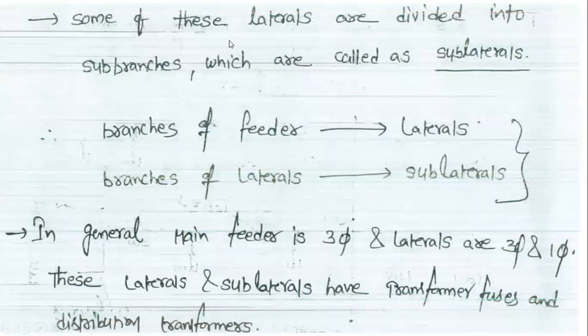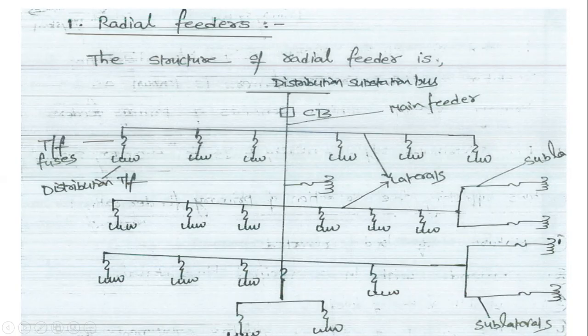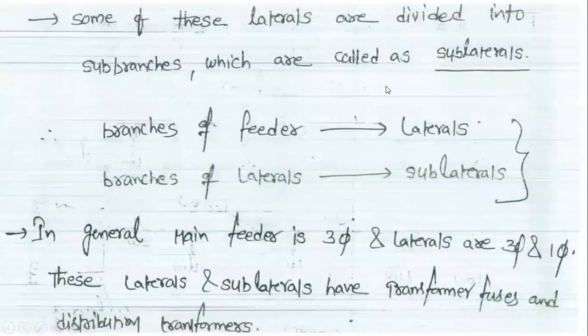Some of these laterals are divided into sub branches, which are called the sublaterals. This is the lateral. These laterals will be divided into sub branches: this is sub branch 1 and this is sub branch 2. Therefore, this type of lateral is called a sublateral.